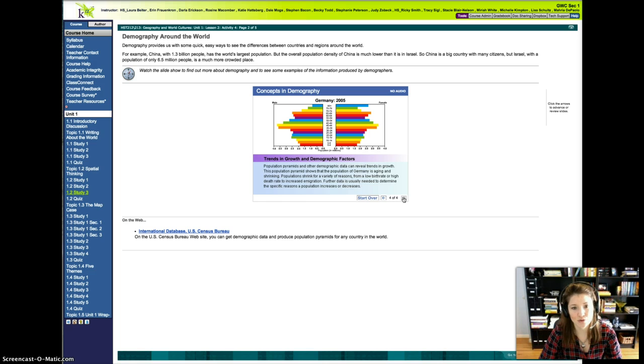Further data is usually needed to determine the specific reasons a population increases or decreases. So this is not your typical population pyramid. Something's happening, and geographers would look into these specific trends for specific age groups and analyze why this was happening.